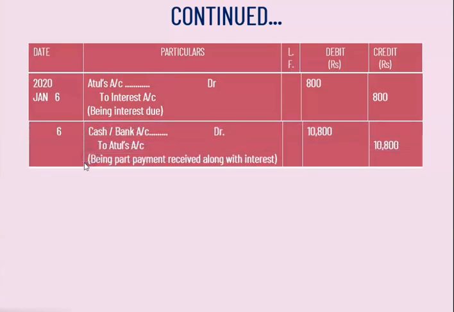Now the next entry is on the same date. Cash or Bank Account debited to Atul's Account. This is the entry of what? Part payment. Along with the part payment of 10,000 rupees, in the sum it has been said that the interest amount is also paid. So this interest amount we are going to add into the part payment of the bill. So 10,000 plus 800, 10,800 is the part payment that the drawer has received. Therefore, Cash or Bank Account debited to Atul's Account 10,800 rupees, and narration: being part payment received along with interest.